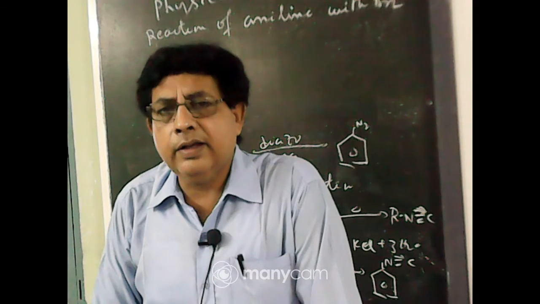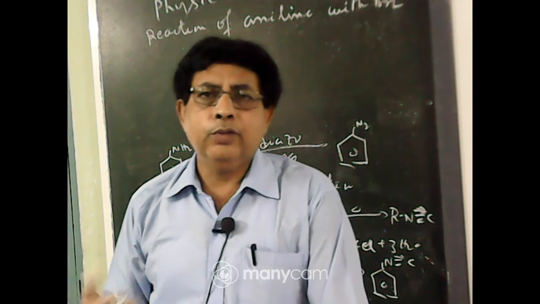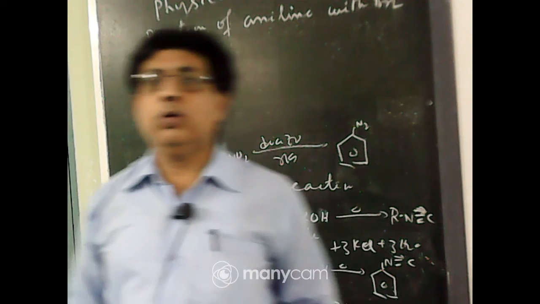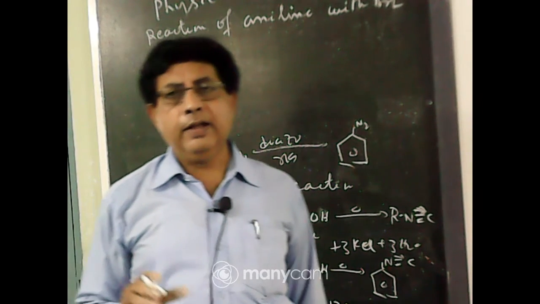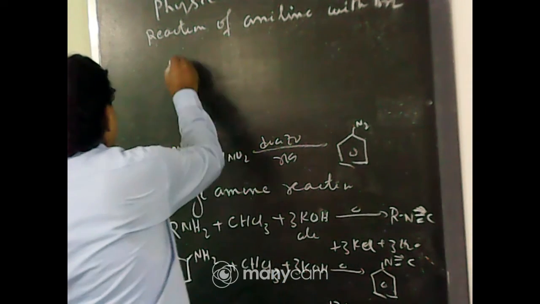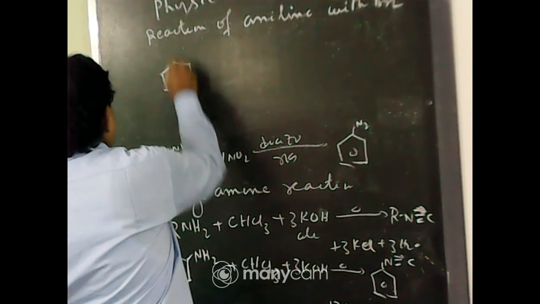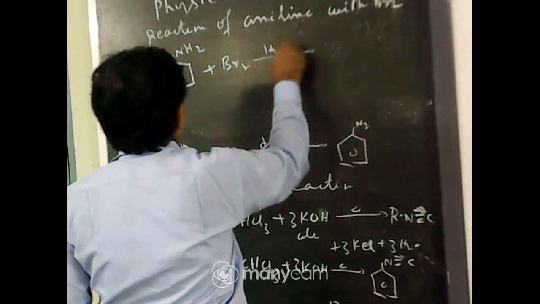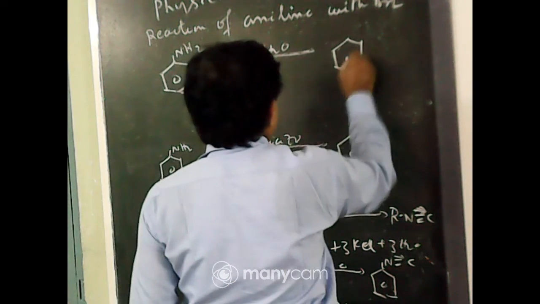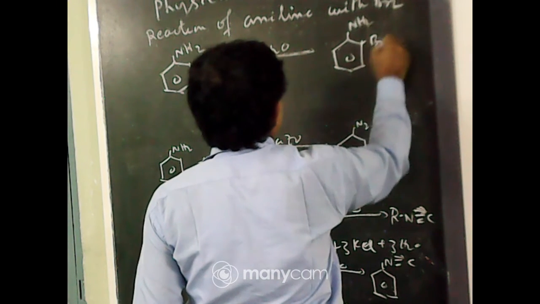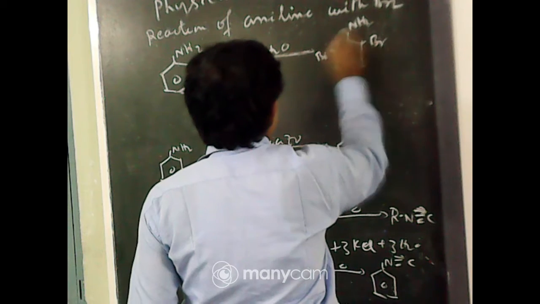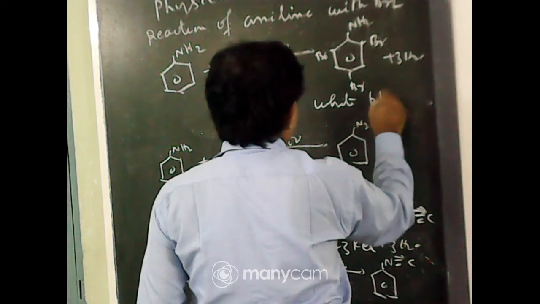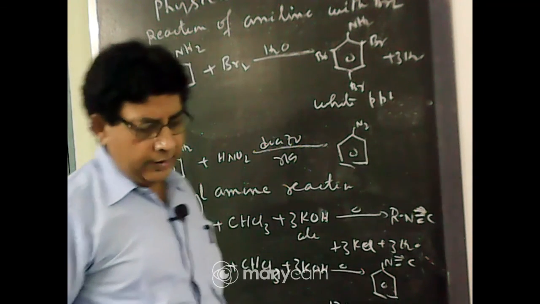Due to activation of benzene ring, it can easily react with bromine to form 2,4,6 tribromoaniline, because both ortho and para position become more activated by partial negative charge. So aniline reacts with bromine water, Br2 water to form 2,4,6 tribromoaniline. Here Br plus 3. It is a white precipitate. A white PPT is formed of 2,4,6 tribromoaniline.